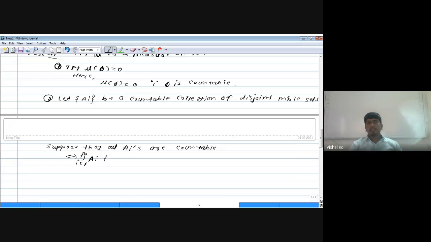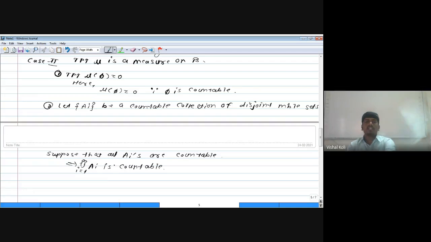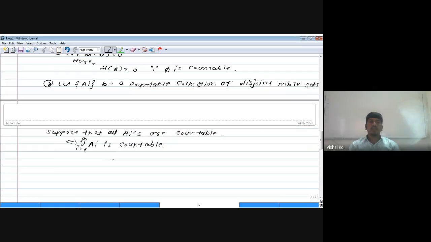Now, from the definition of our measure mu, the measure of A will be equal to 0 whenever A is countable and equal to 1 whenever its complement is countable. As all A_i are countable, the measure of each A_i is equal to 0 for all i. Since all A_i are countable and their countable union is again countable, the measure of the union over i from 1 to infinity of A_i is also 0.